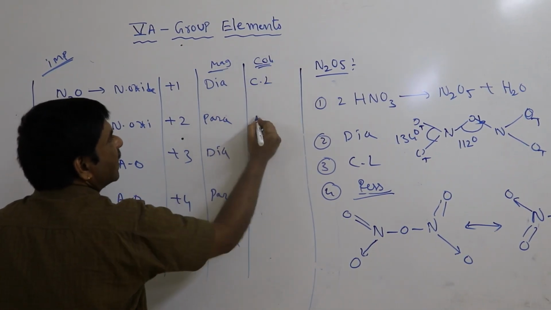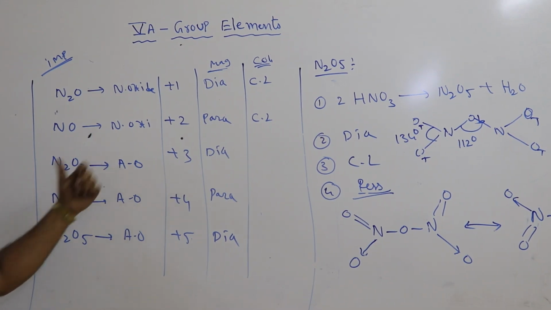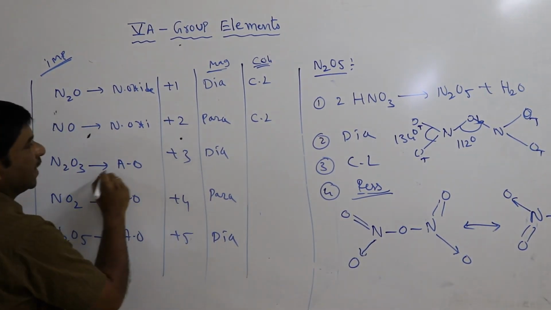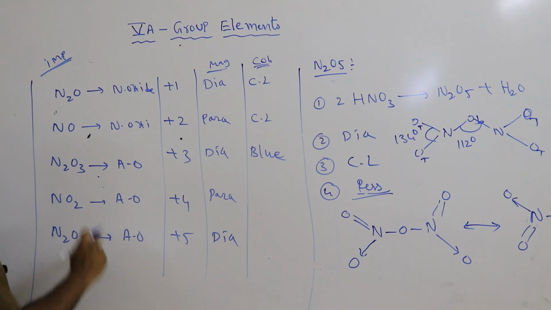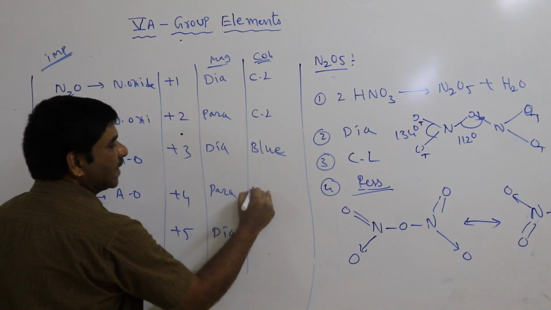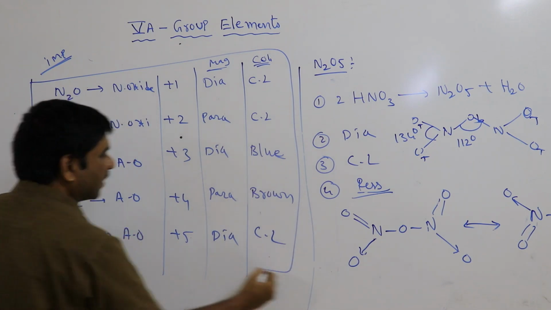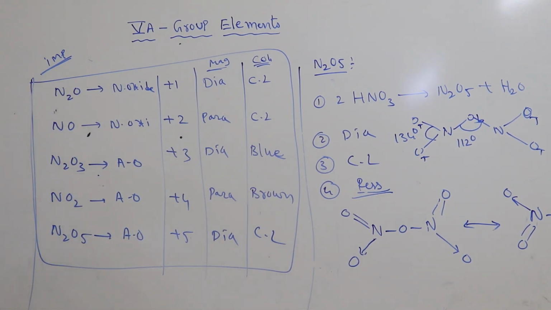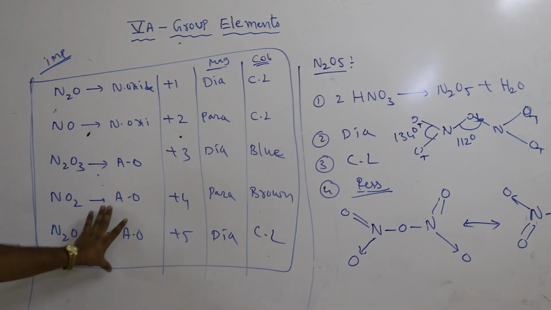This is colorless, and this is colorless. Earlier I said brown, but the original colors are given in the liquid state: it is blue in the liquid state. Nitrogen dioxide is brown, and this is also colorless. These are very important points in nitrogen oxides: nitrous oxide, nitric oxide, dinitrogen trioxide, nitrogen dioxide, dinitrogen pentoxide. These two are neutral oxides, these three are acidic oxides.